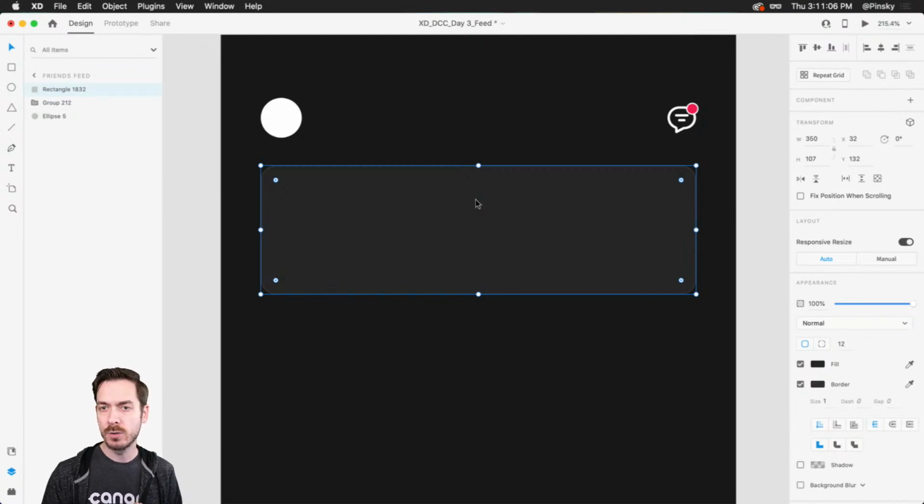So Aubrey's asking, can I use drag and drop autofill in a repeat grid with states? So you cannot. That's one of the downsides of using components inside of a repeat grid. So if you know you're going to be needing to drag and drop images or text files, convert that afterwards into a component and add your states.